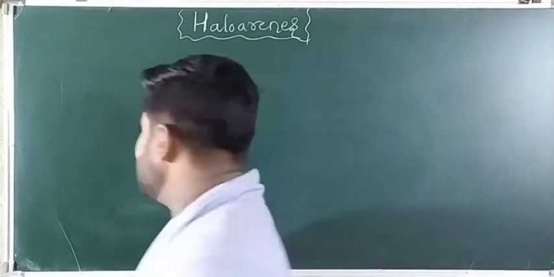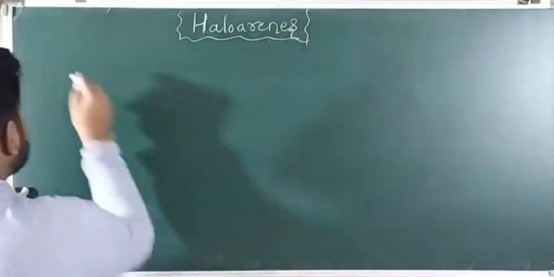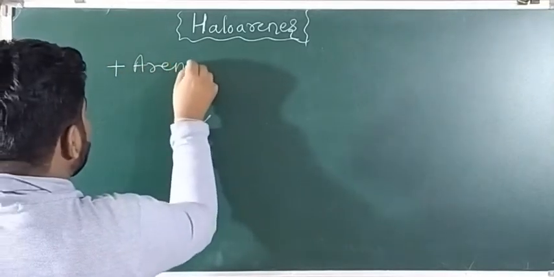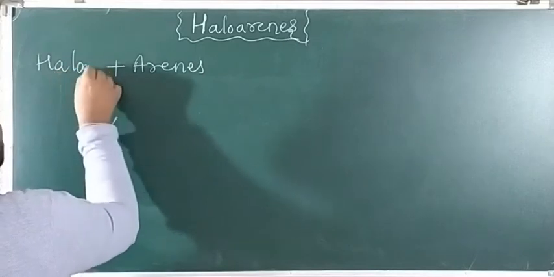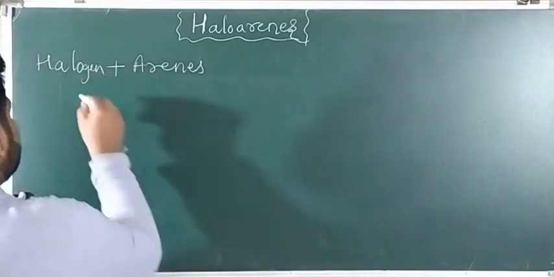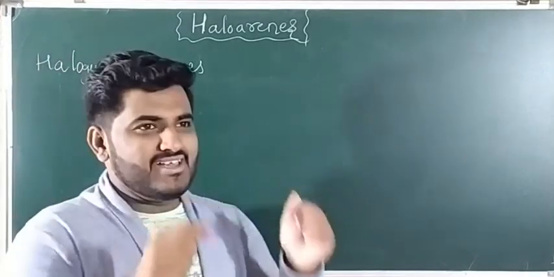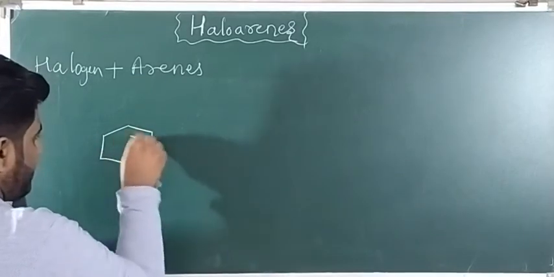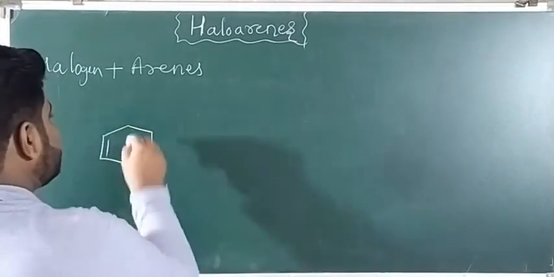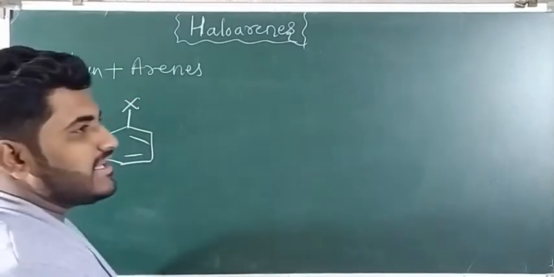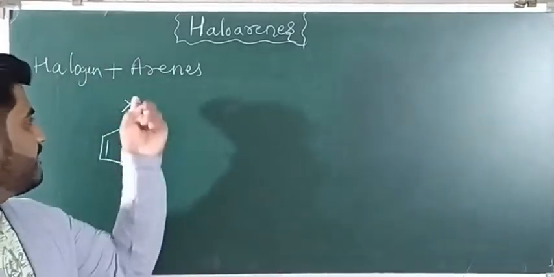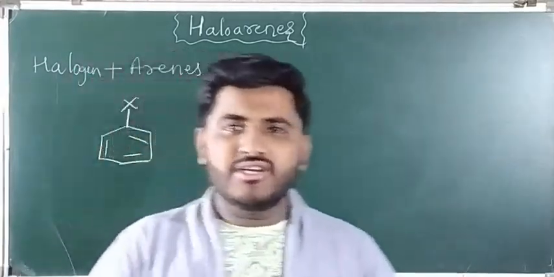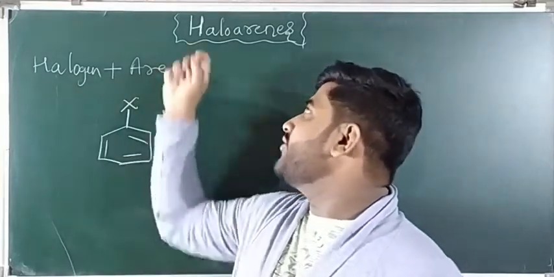So what are haloarenes, guys? Carefully see the name haloarenes. Split the word, what are you getting? Halo means halogen, arenes means benzene ring. So in the benzene ring, if you replace one of the H by any halogen atom, X indicates here the halogen atom. In benzene, if you replace one of the H by halogen, or one or two or more H are replaced by halogen atom, such compounds are called haloarenes.